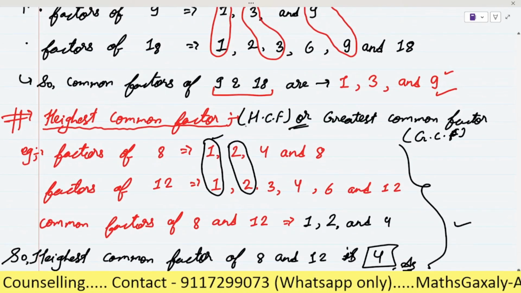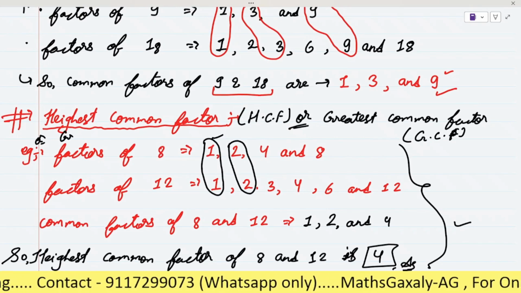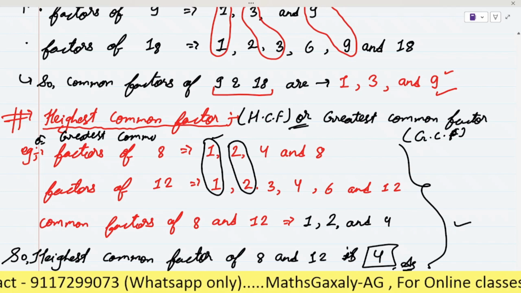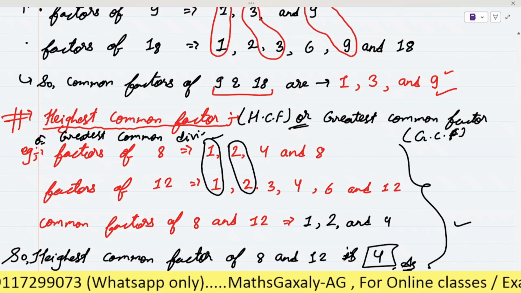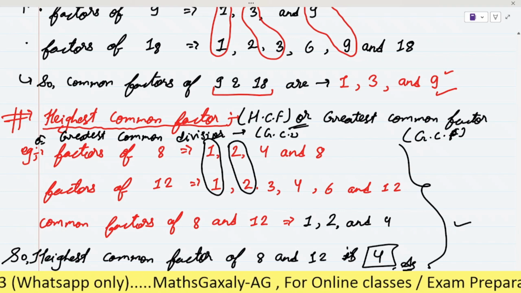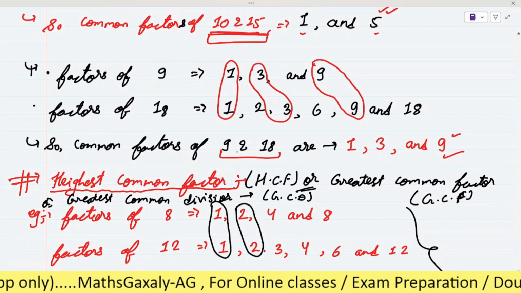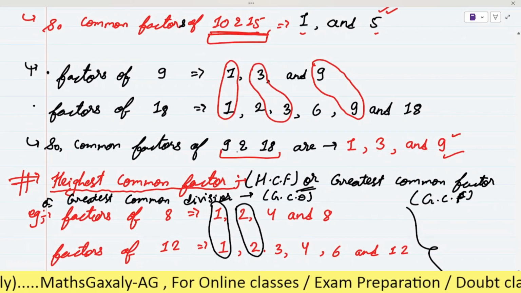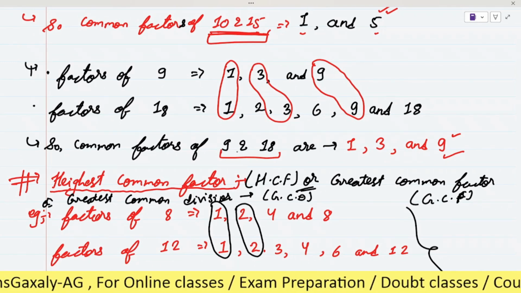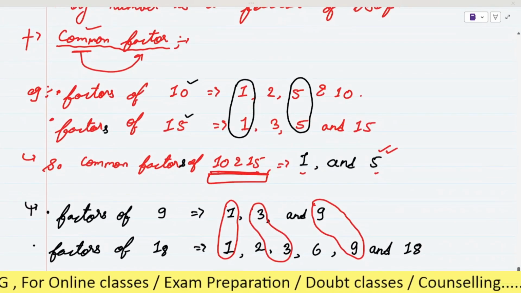Greatest common divisor, in short GCD. So all these three are the same: greatest common factor GCF, greatest common divisor GCD, and highest common factor HCF. Now please note it down.